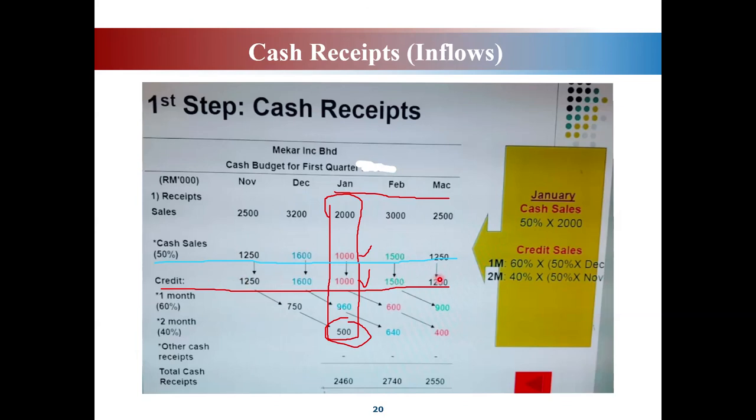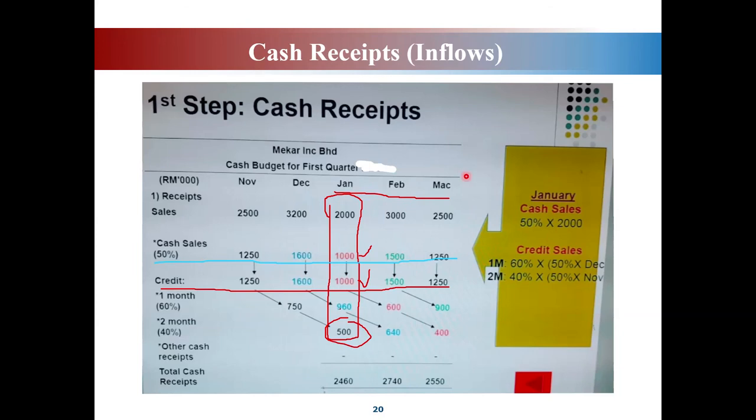So in order for you to calculate the amount for 1 month and 2 months after, you have to refer to the amount of credit sales, not this one. This one is in cash, so it is already settled in the current month.